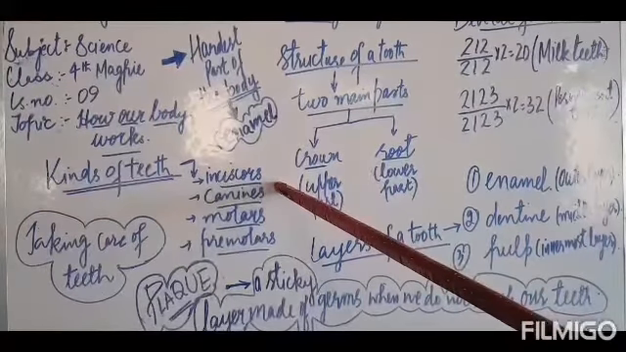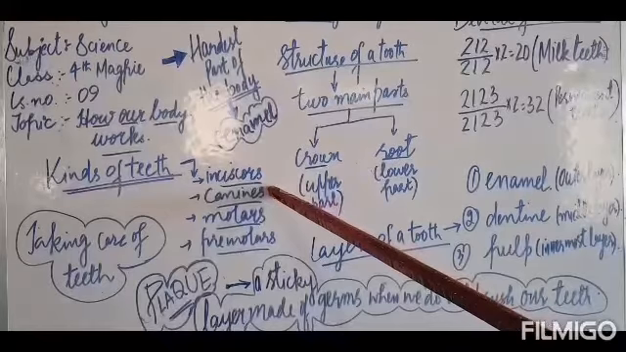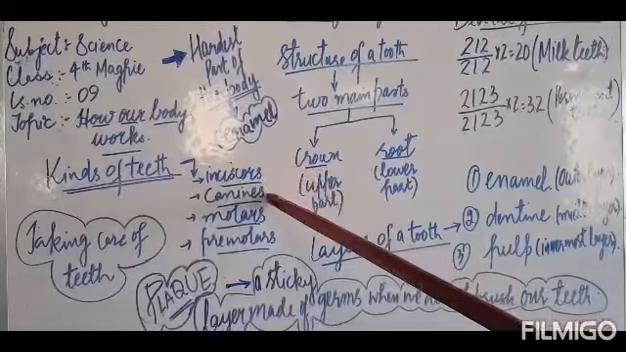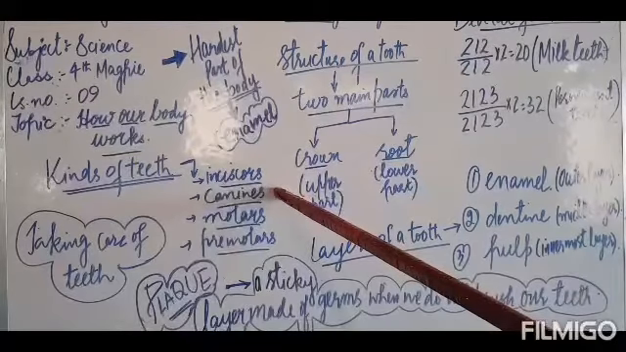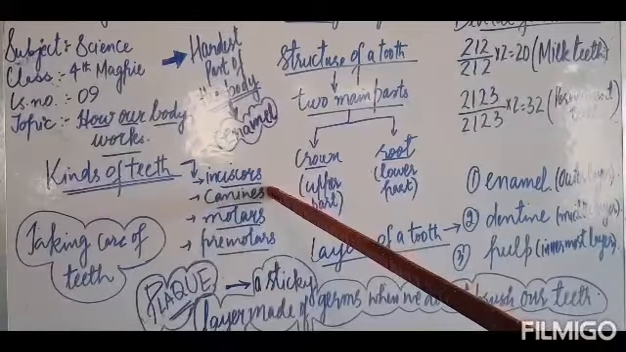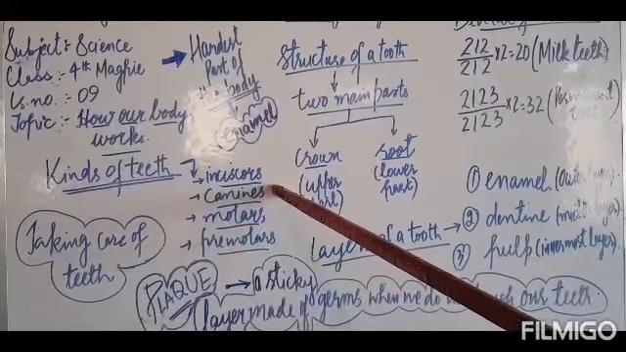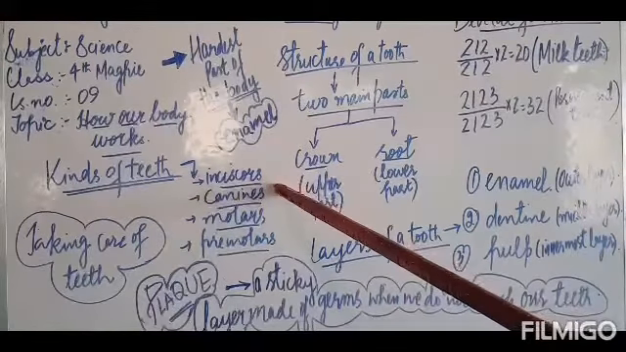Canines are present on both sides of the incisors, and they are sharp and pointed teeth. Canines help us to tear the food. We tear our food with the help of canines. And we have 4 canines in each jaw, 4 in the upper jaw and 4 in the lower jaw.